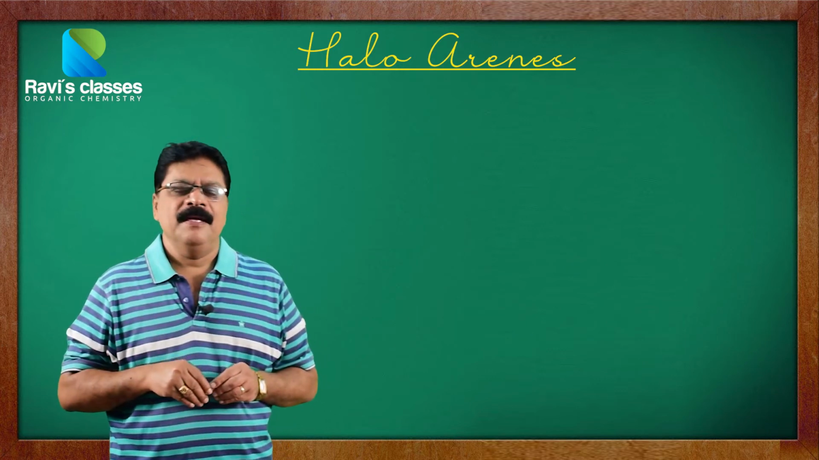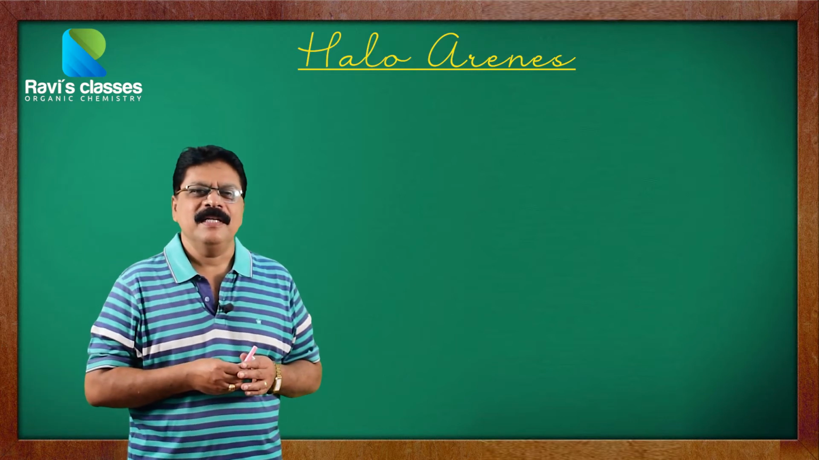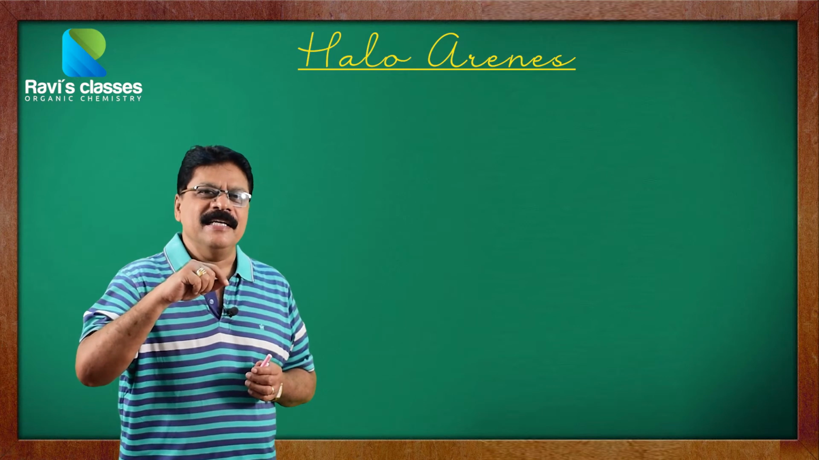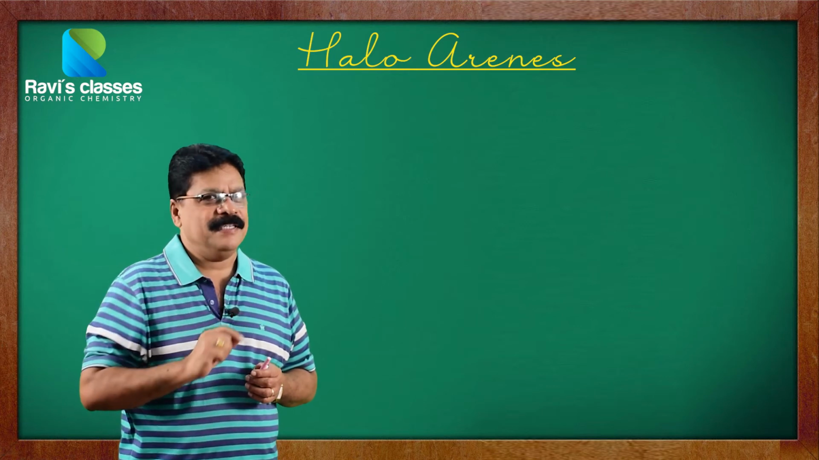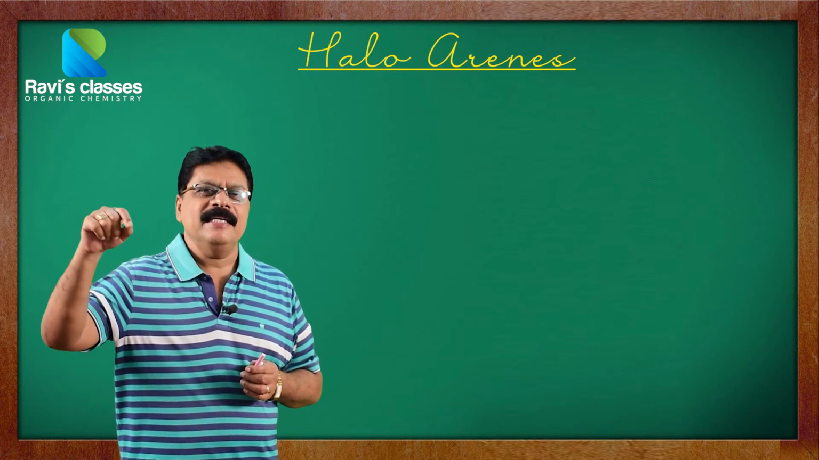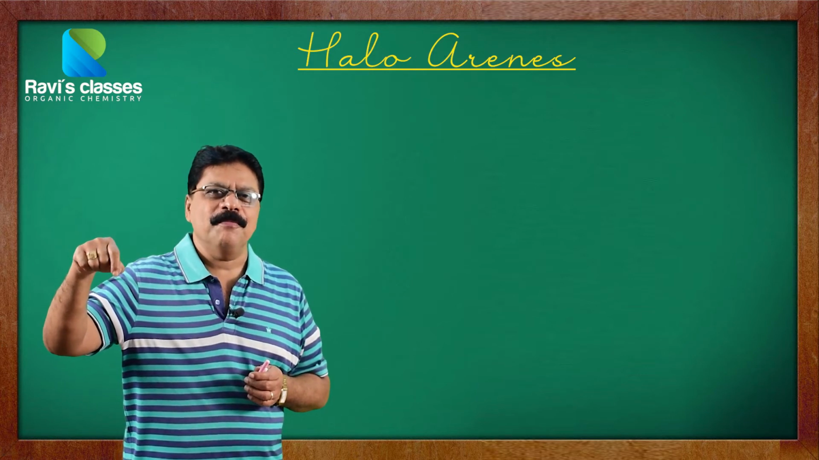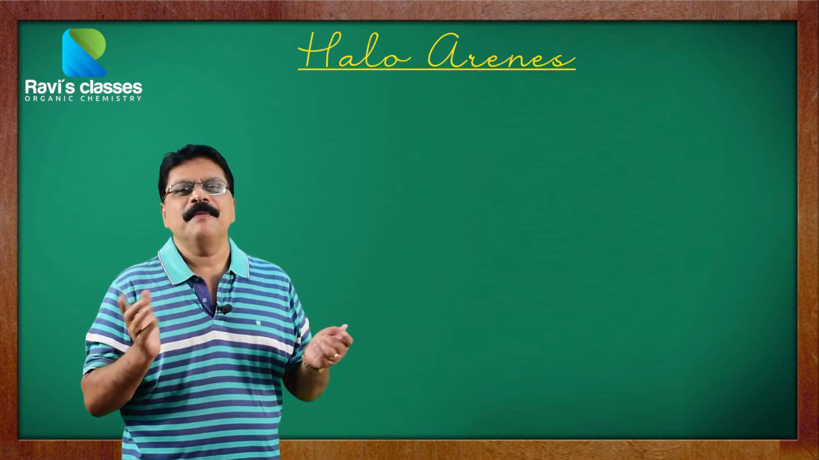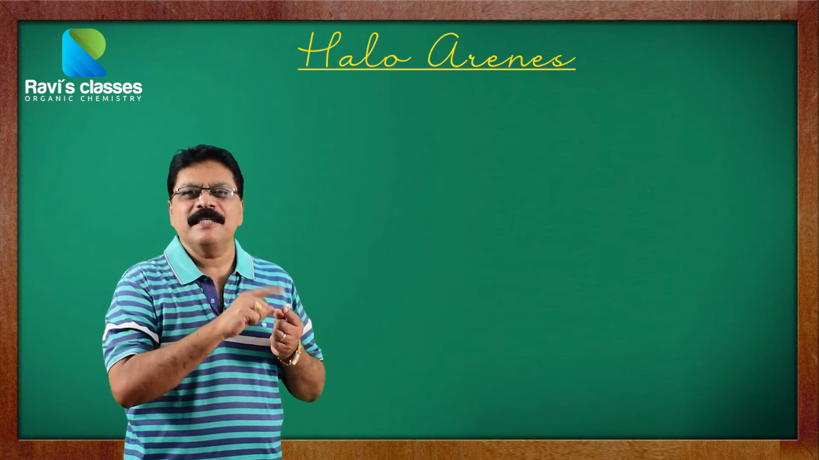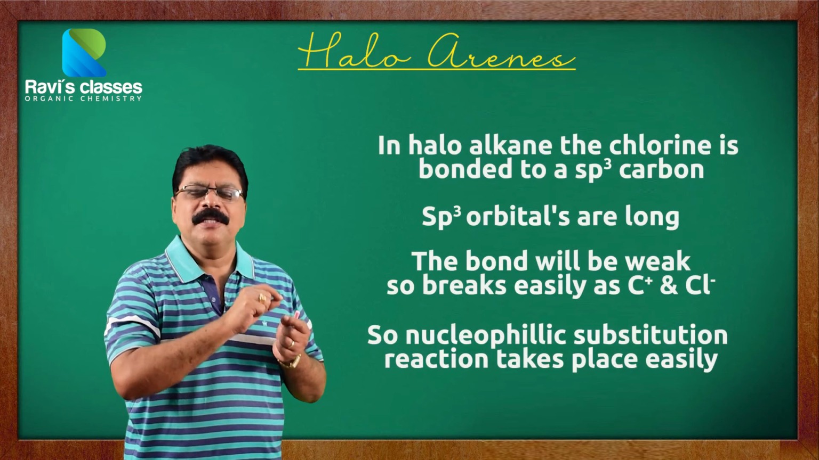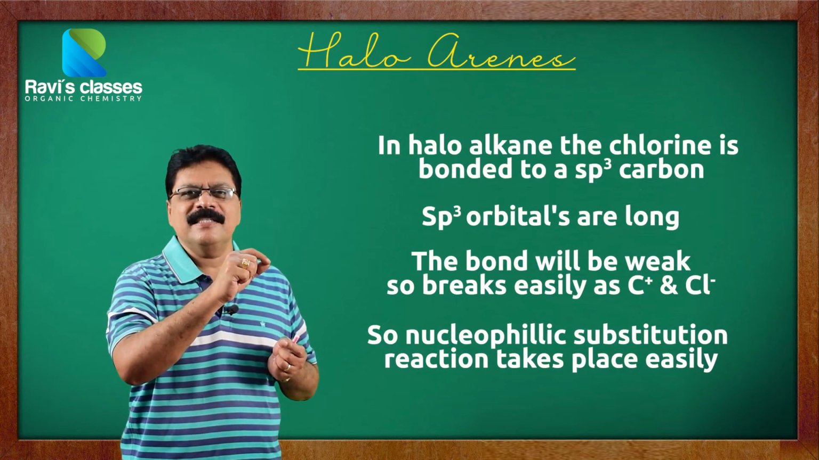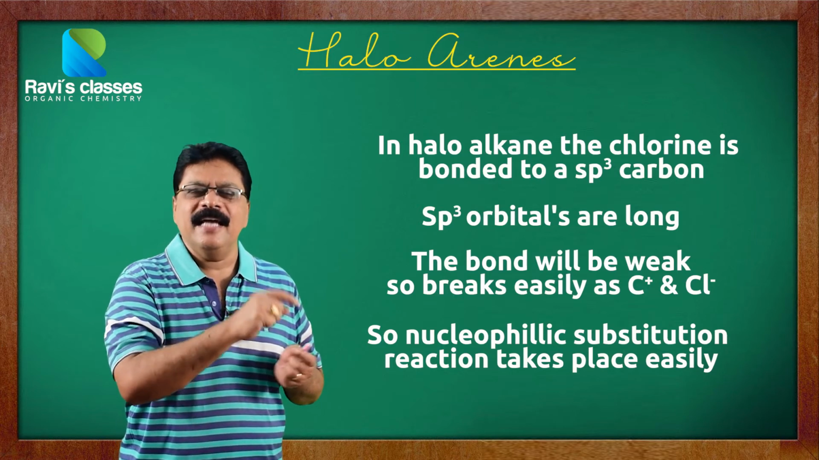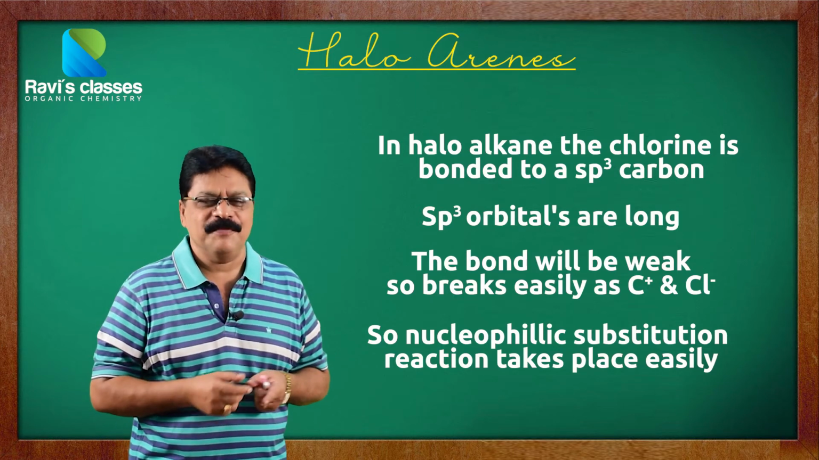Another thing, we have to make a direct comparison between haloalkanes and haloarenes. In haloalkanes, as I said earlier, the halogen atom is bonded to an sp3 carbon. Here, in the aromatic halogen compounds, the halogen atom is bonded to an sp2 carbon. Now, we have to make a comparison. sp3 orbitals are longer, therefore, the bond is longer in haloalkanes. Because it is longer, it is weak, and therefore, it can break easily, and therefore, it shows nucleophilic substitution reaction very easily.